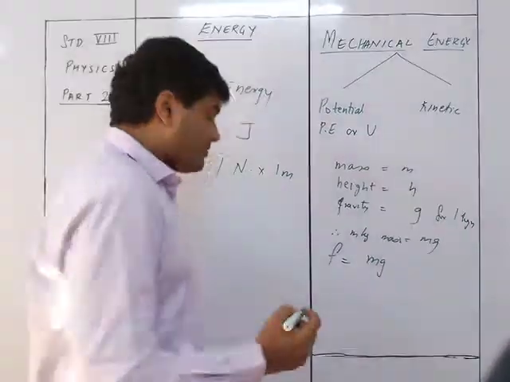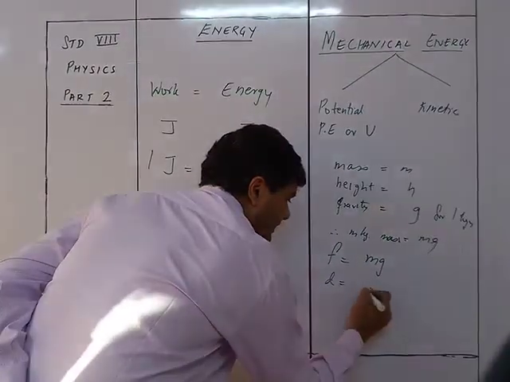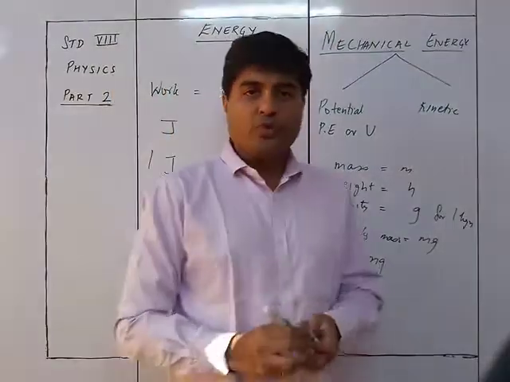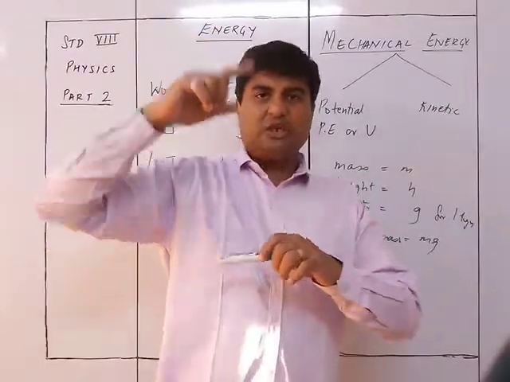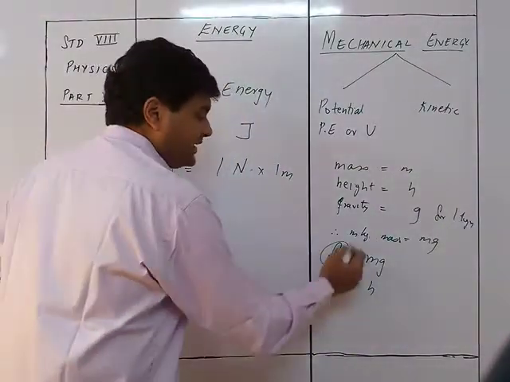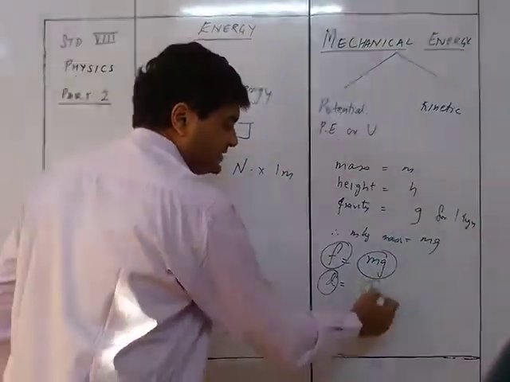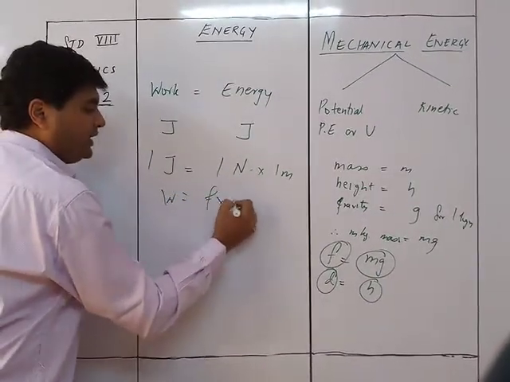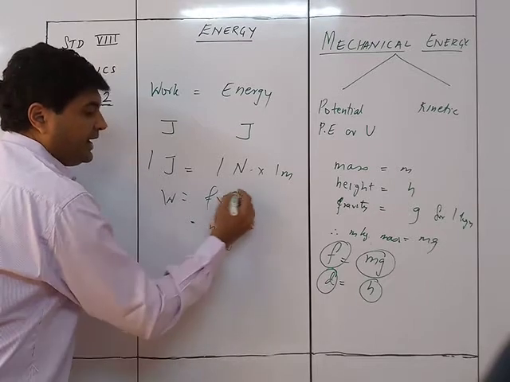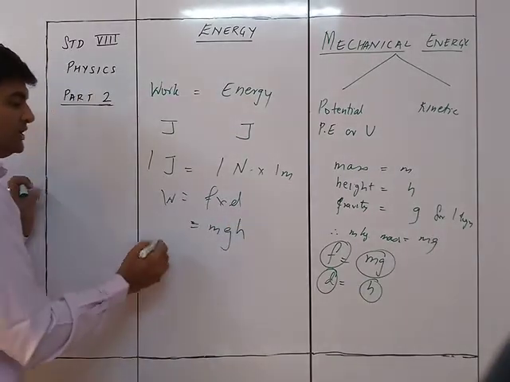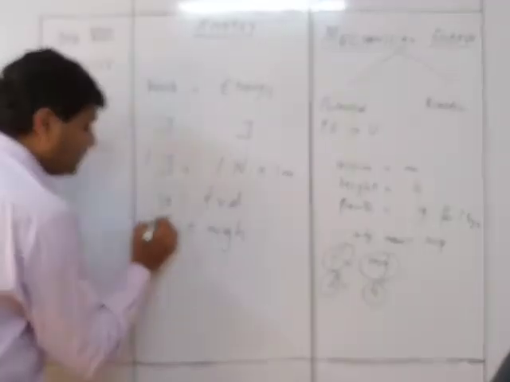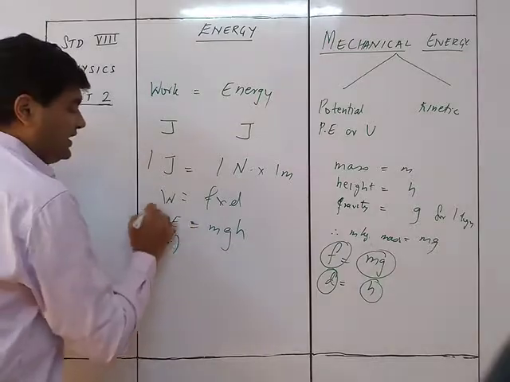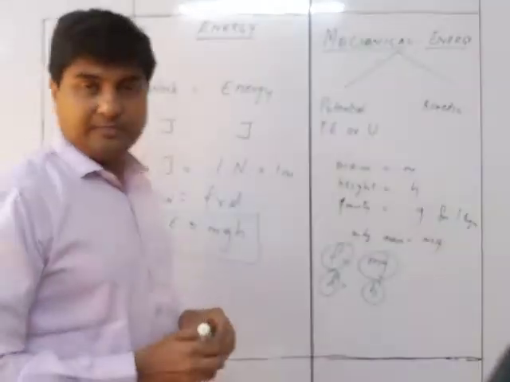And what is the distance traveled? Distance traveled is equal to d, is equal to h. See, the body was made to move from this point to this point with the distance h. So accordingly, the force is m into g and distance is h. So what is the formula of work? Work is equal to F into d. So F is m into g and d is equal to h. Therefore, the work done, that is nothing but the potential energy or U, is equal to mgh. Samjha?